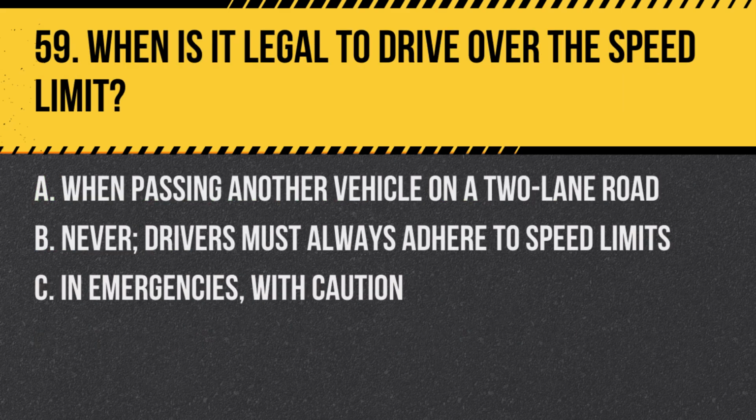Question 59. When is it legal to drive over the speed limit? A. When passing another vehicle on a 2-lane road. B. Never. Drivers must always adhere to speed limits. C. In emergencies with caution.